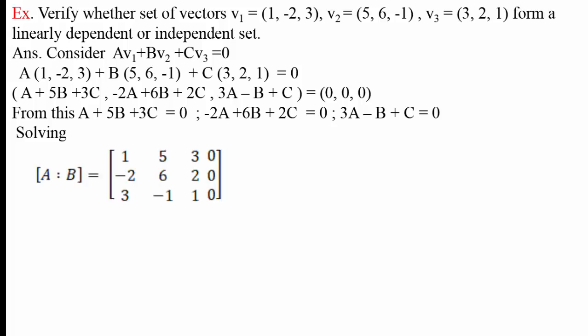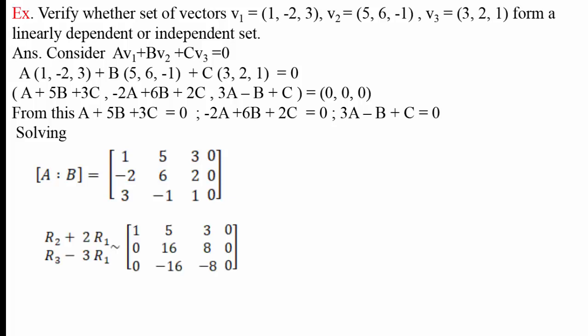For solving this equation, we write the augmented matrix [A|B]. The first column is the coefficient of a, the second column is the coefficient of b, the third column is the coefficient of c, and the fourth column is the elements on the right hand side of the equality, that are 0, 0, 0. This is the augmented matrix. We have to convert it into echelon form.